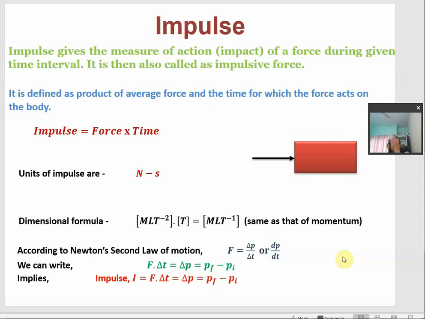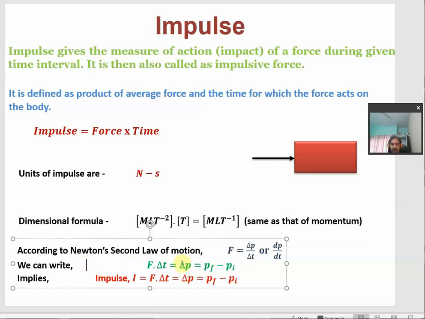So, we can also find out the relationship between the impulse and the momentum, just as we have done here. According to Newton's second law of motion, force is nothing but the rate of change of momentum, right. So, you can write F is equal to delta P upon delta t, or you can also write it as dP upon dt. We are taking the first representation.